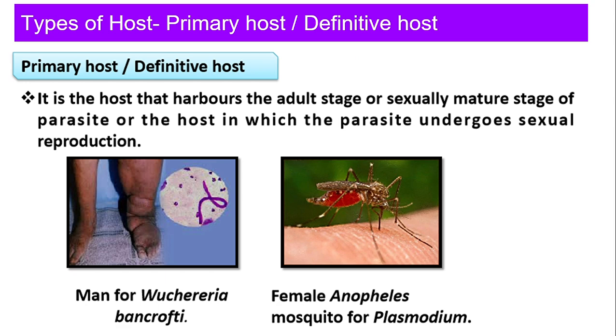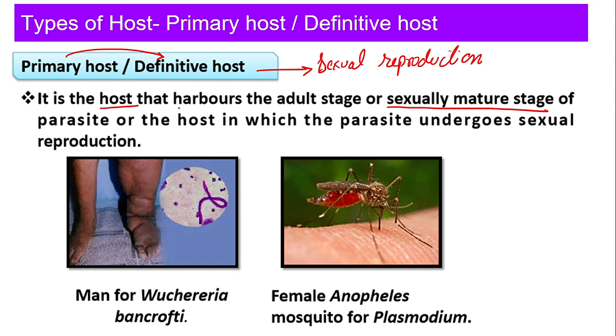So same way, primary we call it as definitive over here because that is an important host for them. Now why do I call them important host? Because it is the host which has sexual reproduction. So primary host is a host where sexual reproduction takes place. It is the host that harbors, that means it keeps the adult stage or sexually maturing stage, the host in which parasite undergoes sexual reproduction.